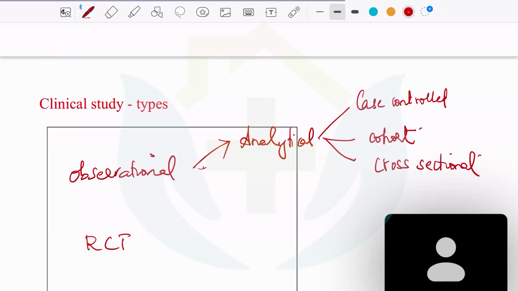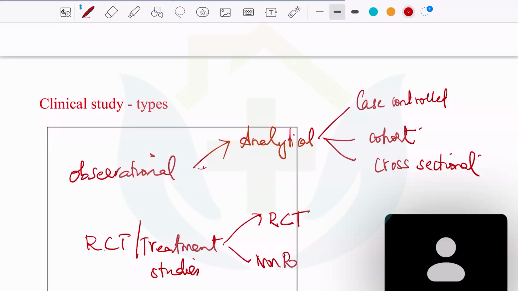Whereas the treatment studies are divided into randomized clinical trials and non-randomized control trials. In each of these studies, we obtain evidence.